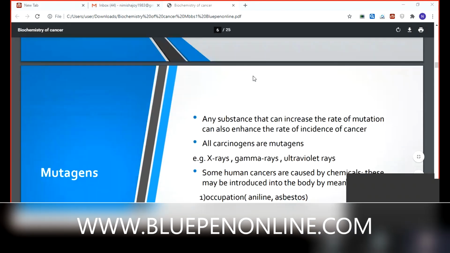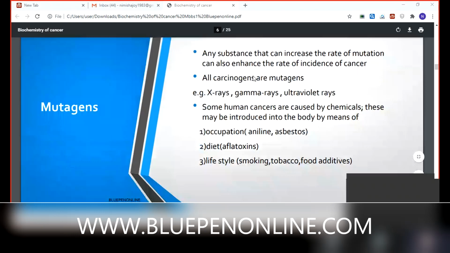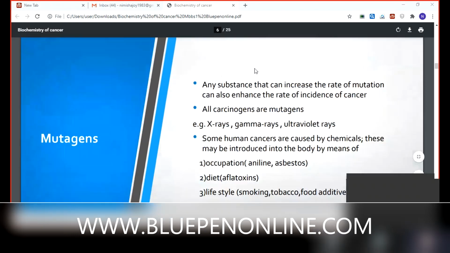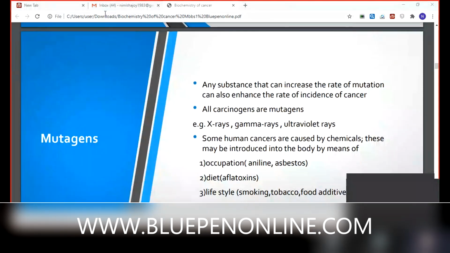So what do you understand? What is your idea about these points? Cancer. Cancer is the growth, excessive proliferation of cells, without any physiological demands of the organs.